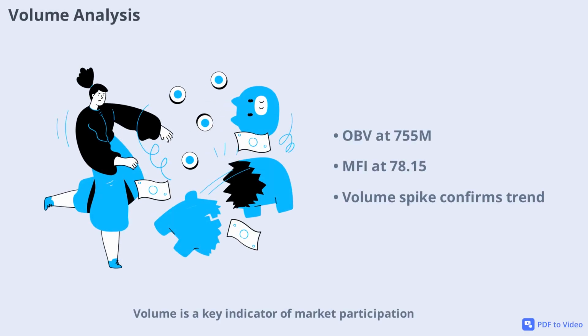Volume is a key indicator of market participation. DJT's on-balance volume (OBV) stands at a massive 755 million, and the money flow index (MFI) is at 78.15, indicating strong buying pressure. The recent trading session saw a huge spike in volume, which often precedes major price moves. High volume combined with price increases typically confirms the strength of a trend.